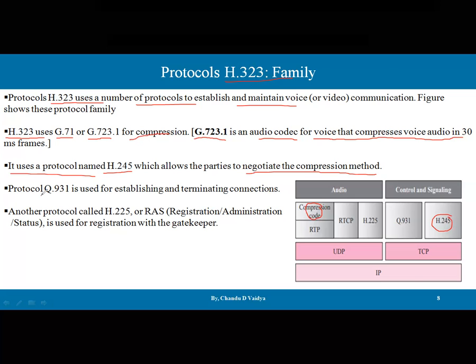Then protocol Q.931 is used for establishing and terminating connections. Specifically, Q.931 handles establishing the connection and termination of the connection. Then another protocol is called H.225, or RAS, registration and administration status, which is used for registration with the gatekeeper. The gatekeeper is filling the role of allowing us to enter into their networks. So these are the protocols that are going to be used.